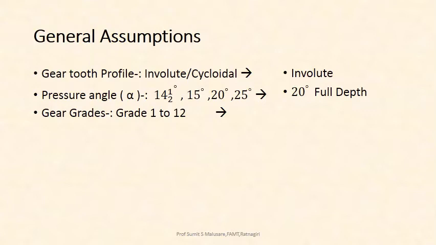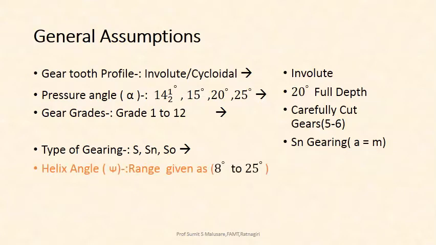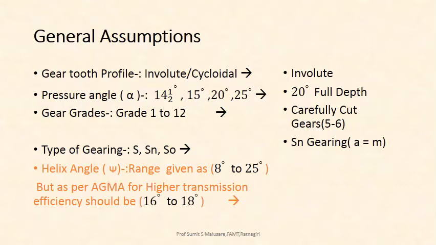Gear grades range from grade 1 to 12. Out of that we will select grade 5 and 6, called carefully cut gears, for cost analysis. Then type of gearing: S gearing, SN gearing and S0 gearing. We go for SN gearing, so addendum is equal to 1 module. Now this is the additional assumption compared to the spur gear, the helix angle psi. The range is given as 8 degree to 25 degree, but as per AGMA, for maximum power transmission efficiency, we go for 16 to 18 degree. On compromise we will consider it as 17 degree.